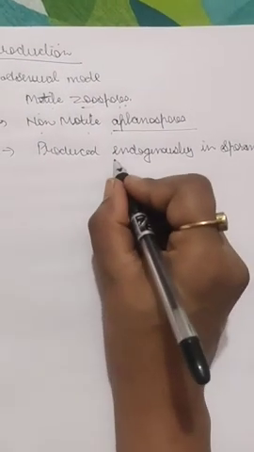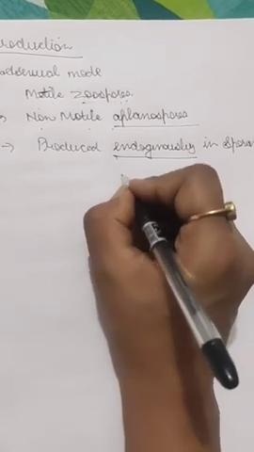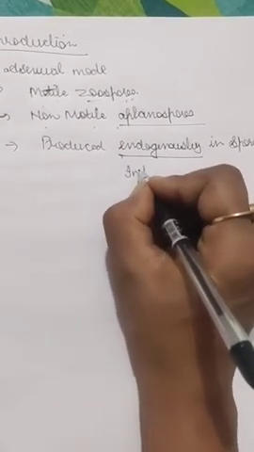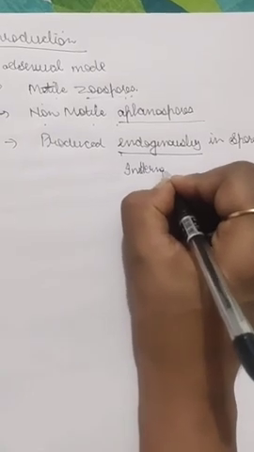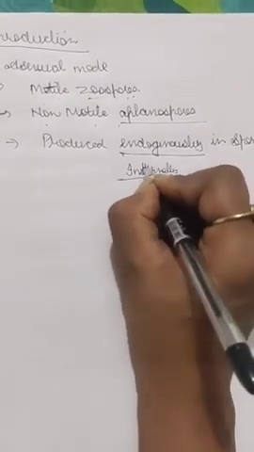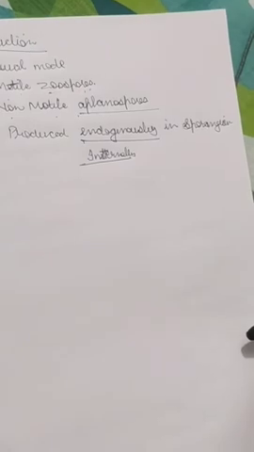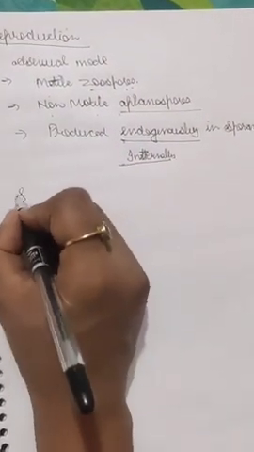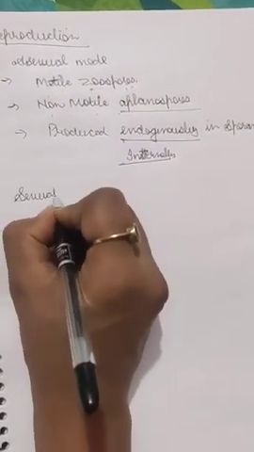Endogenously means internally. So internally they are produced in the sporangium. Next, moving to the sexual reproduction. So this was about the asexual reproduction, and now about the sexual reproduction.